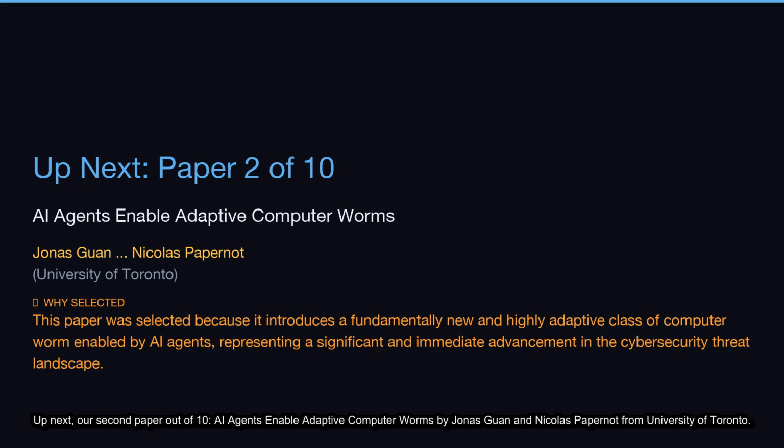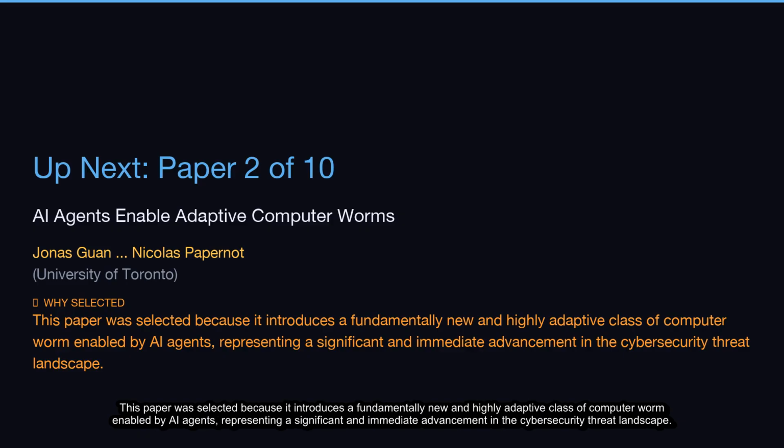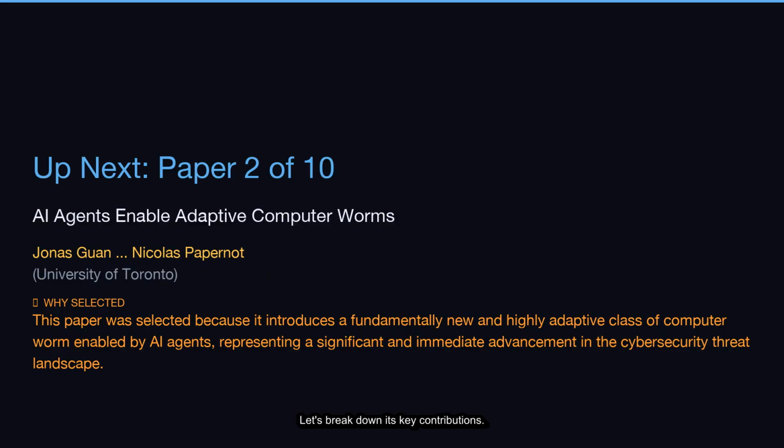Up next, our second paper out of 10, AI Agents Enable Adaptive Computer Worms by Jonas Guan and Nicholas Papernot from University of Toronto. This paper was selected because it introduces a fundamentally new and highly adaptive class of computer worm enabled by AI agents, representing a significant and immediate advancement in the cybersecurity threat landscape. Let's break down its key contributions.